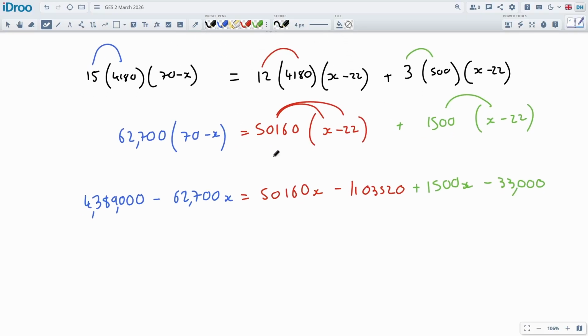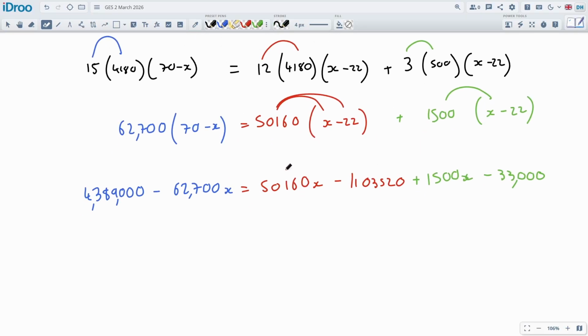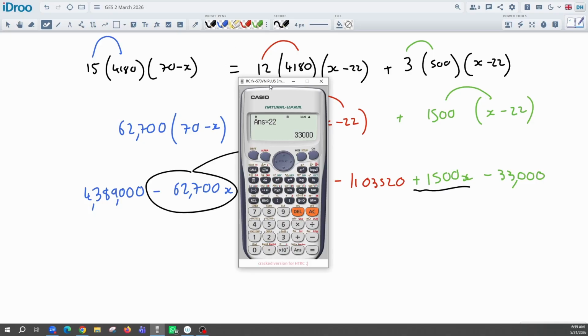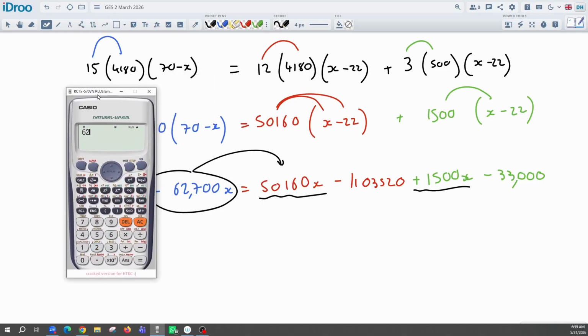Now we want all our x's to be positive and all collected together on one side. So this guy and this guy can be added together, and I'm also going to move this one over here by adding it, so it's going to get added in. So I'm going to add together all those x numbers there. We've got quite a few of them. So it'll be the 62700.